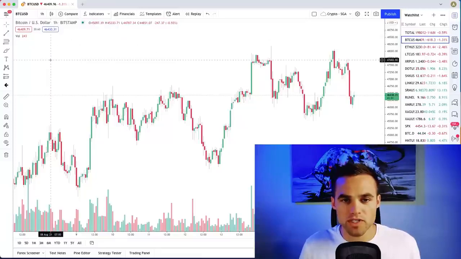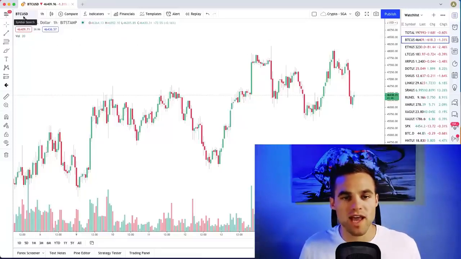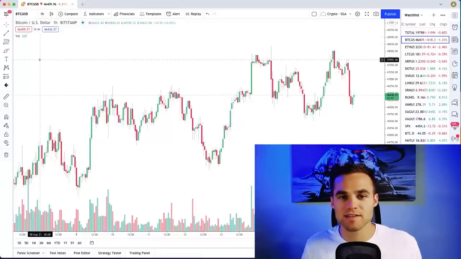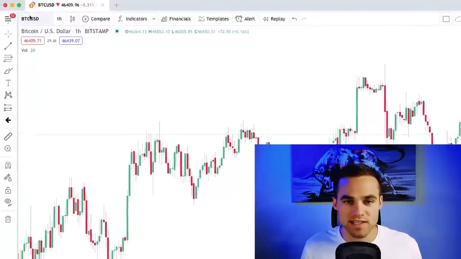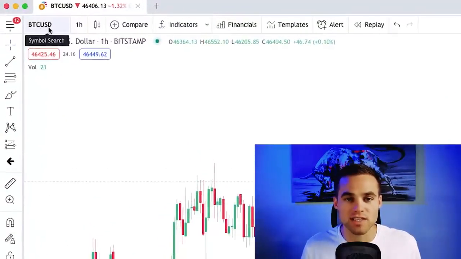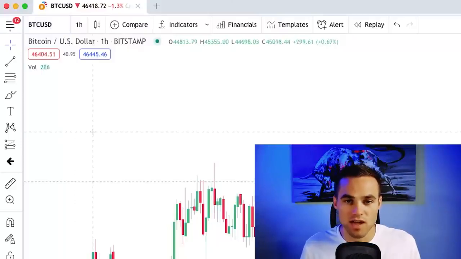Okay, now we're going to be talking about cryptocurrency pairs. So what are cryptocurrency pairs? You'll notice that whenever you're trading an asset, you're trading it against some other asset. So in this instance, you see that there's BTC USD. In this case, the first one is called the base currency. And then the second one is called the quote currency. So the base currency is Bitcoin. The quote currency is the US dollar, okay?